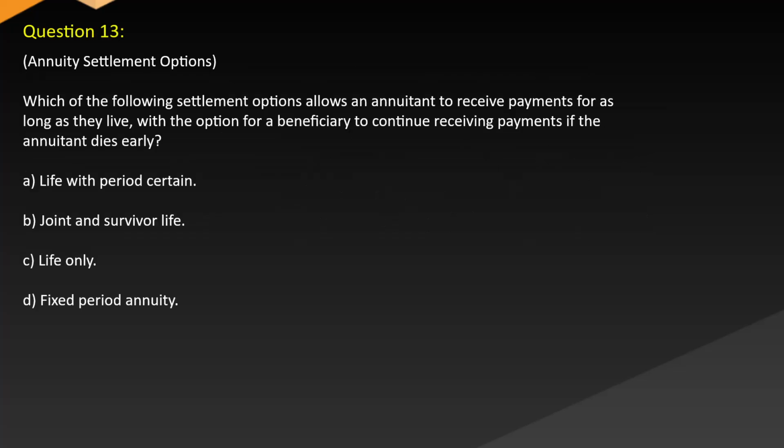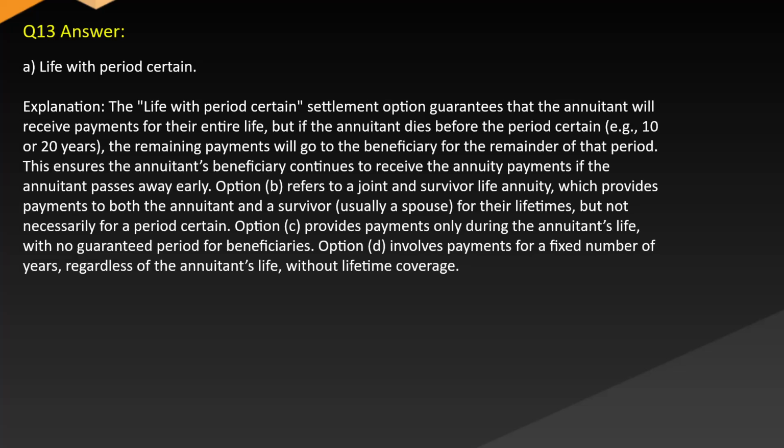Question 13. Annuity settlement options. Which of the following settlement options allows an annuitant to receive payments for as long as they live, with the option for a beneficiary to continue receiving payments if the annuitant dies early? A, life with period certain. B, joint and survivor life. C, life only. D, fixed period annuity. Answer A, life with period certain.